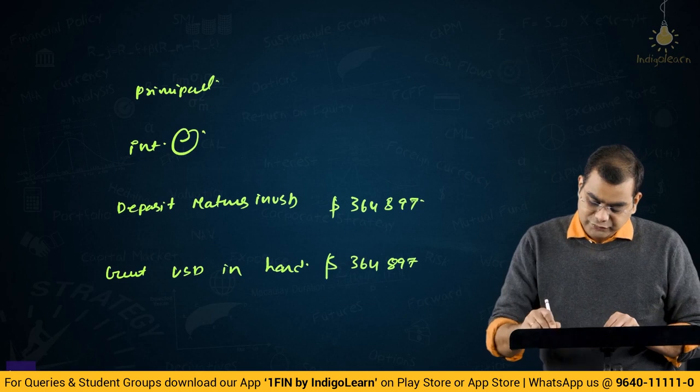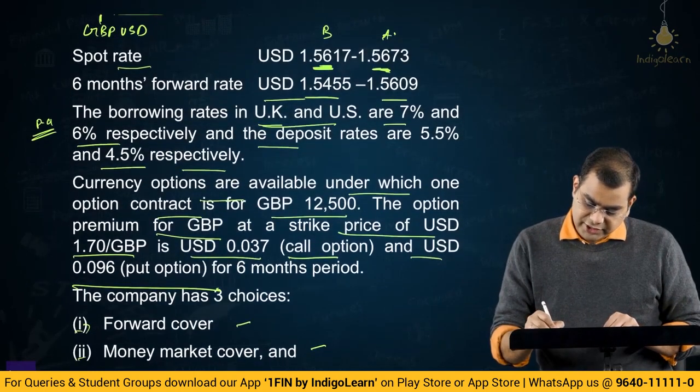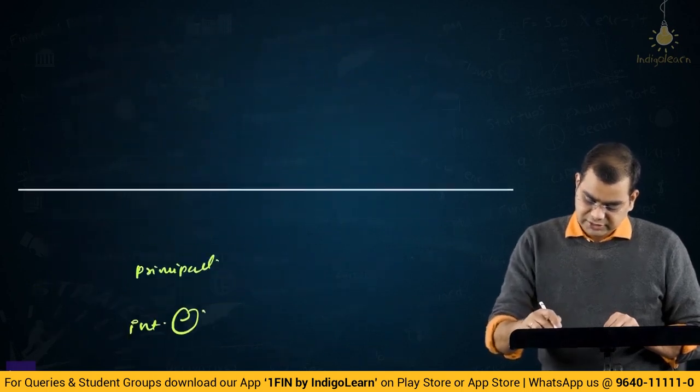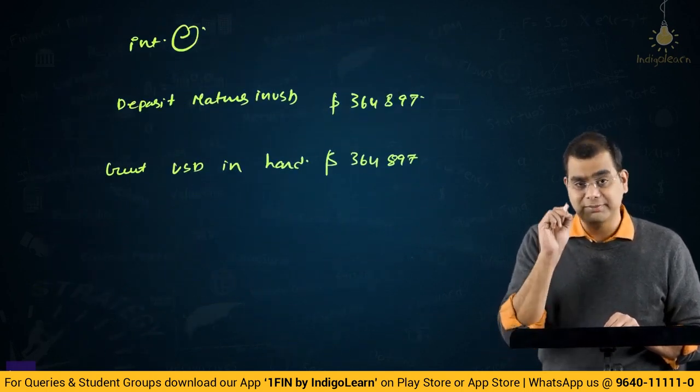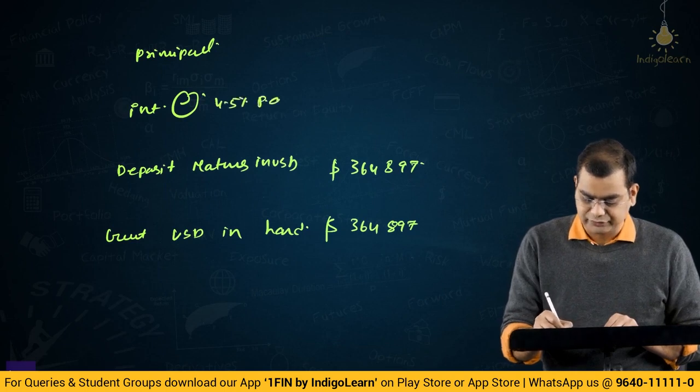Interest at the rate of what? What is the US dollar deposit rate? The borrowing rates in UK and US are 7% and 6%, and deposit rates are 5.5 and 4.5. So we need the US dollar deposit rate, which is 4.5% per annum.